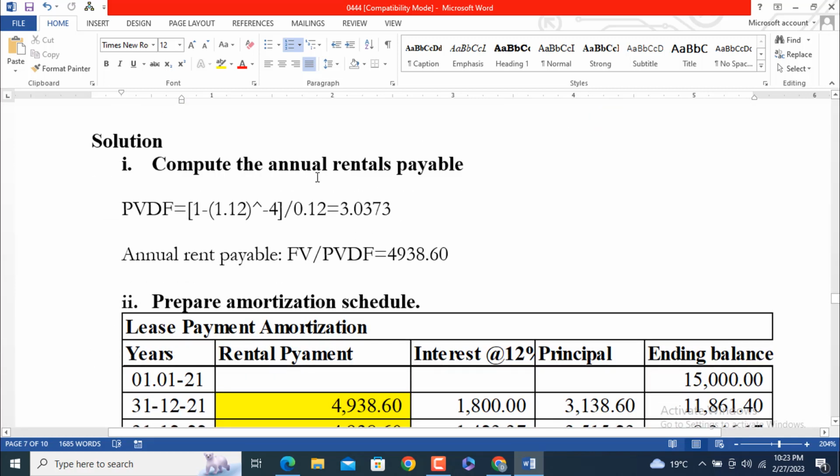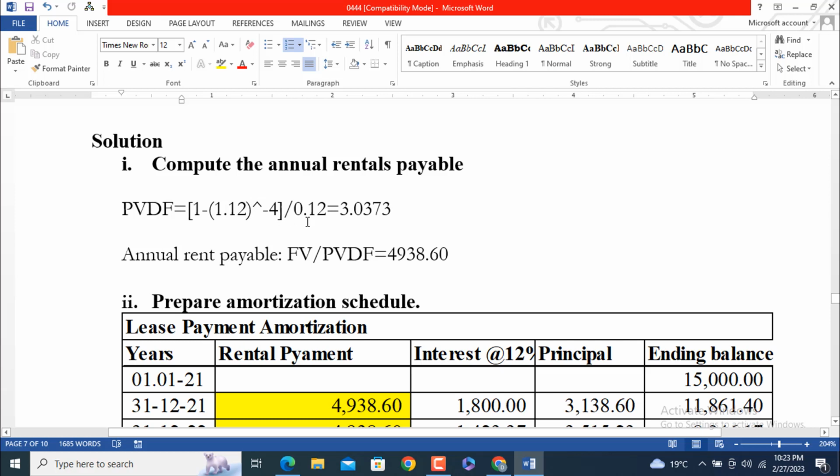First part, compute the annual rental payable. The present value discount factor we determine as (1 minus 1.12 to the power minus 4) divided by 0.12.